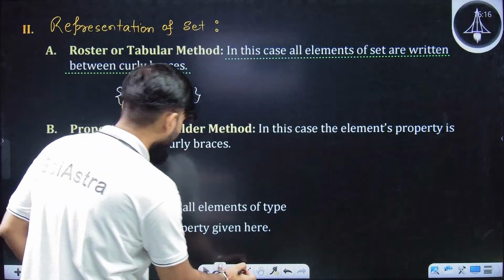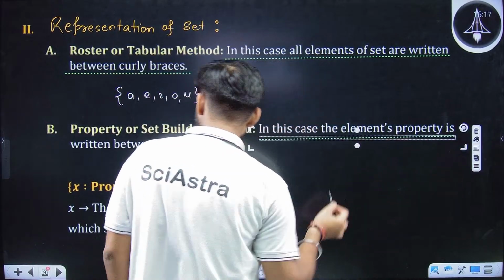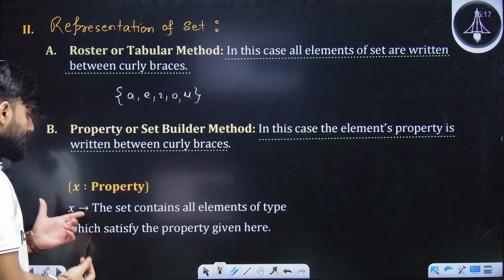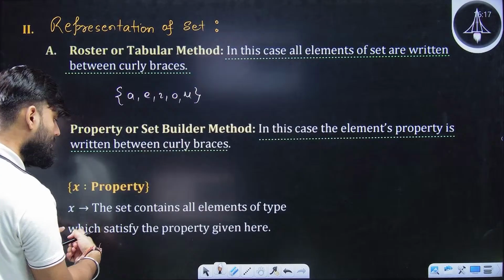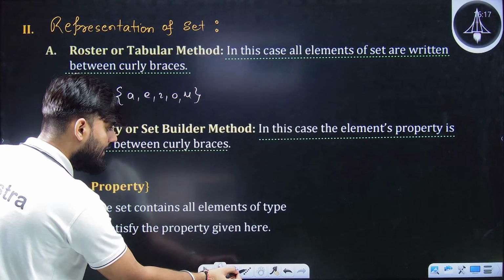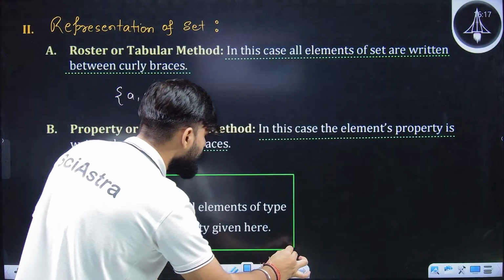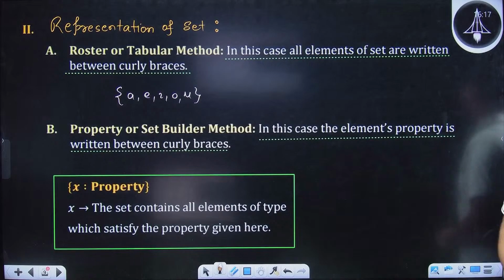We can have the formal definition also, that in this case the element's property is written between curly braces. Okay, in this it is something like x such that property. The set contains all elements of the type which satisfy the property given over here. Very important. That's why I said now you don't need to write anything. Everything is neat and clean, everything is shown to you over here. You just need to revise.